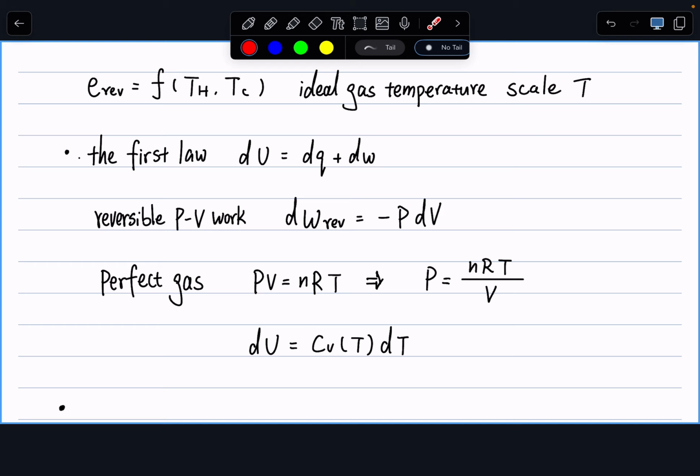Okay? And then, since we have a cyclic process, let's just take the integral for all 4 steps, like 1 to 2, 2 to 3, 3 to 4, 4 to 1. Those integrals add up. We're just going to do a cyclic integral of Cv over T dT equals a cyclic integral of dq over T minus cyclic integral of nR over V dV.